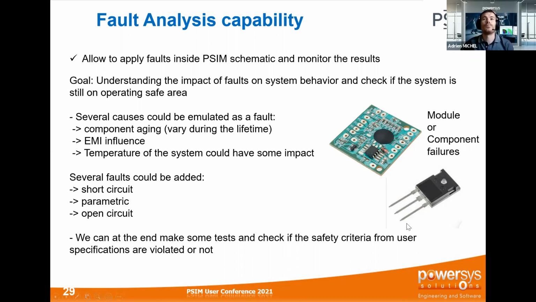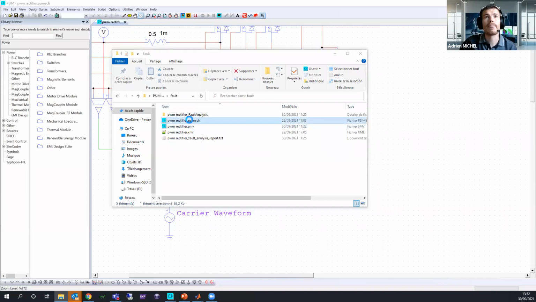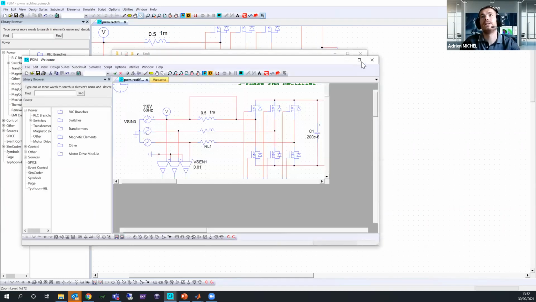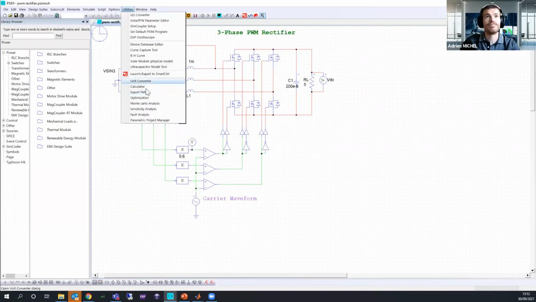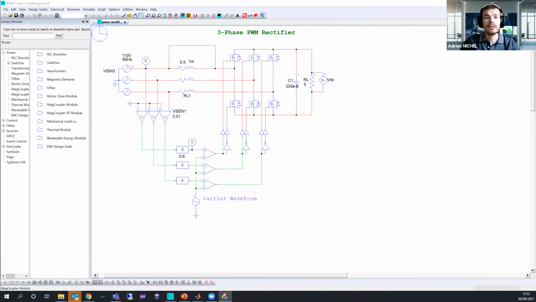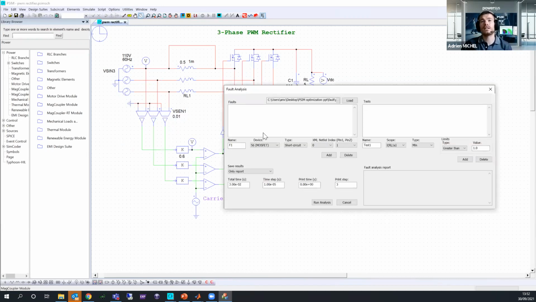And we have created some fault capabilities. For example, you can use the short circuit fault, the parametric fault, and the open circuit fault. These are the first three faults we have implemented into this tool. So now I am going to open this fault analysis tool. You can see here directly the GUI, which is very close to before.